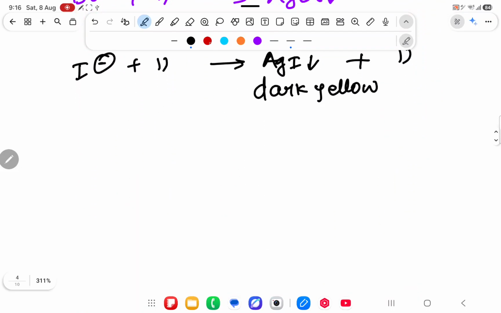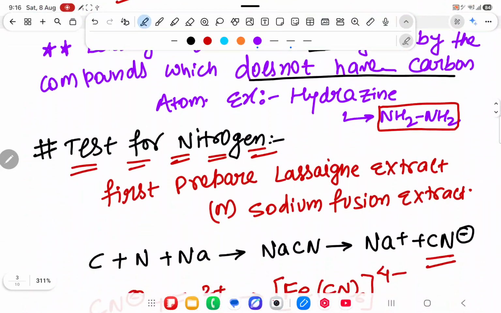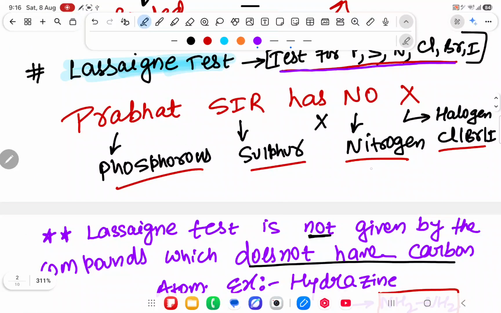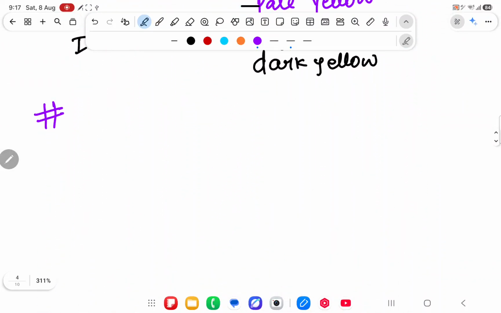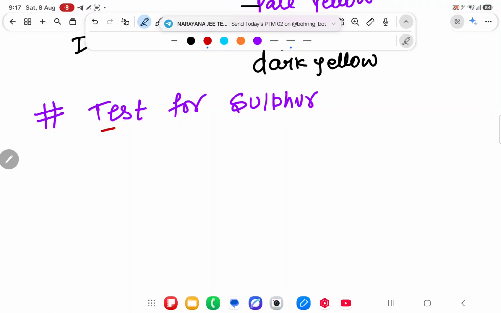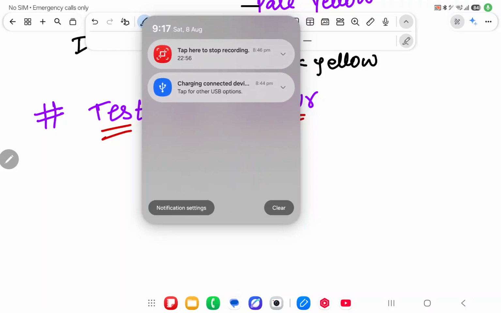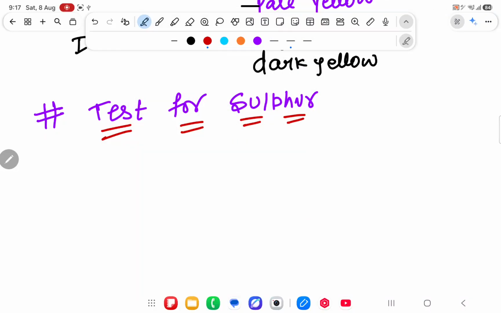Now we will do the next part of the topic, that is the test for sulfur. We have done nitrogen, chlorine, bromine and iodine. Now we will do sulfur and phosphorus, and qualitative analysis will be completed. Now we are going to do the test for sulfur, then after that the test for phosphorus, and then qualitative analysis is done. Then we will go to the next part of the topic, called quantitative analysis.